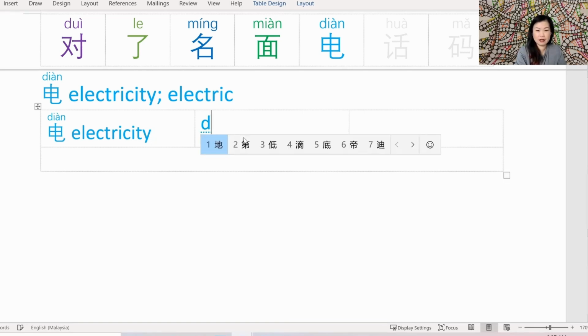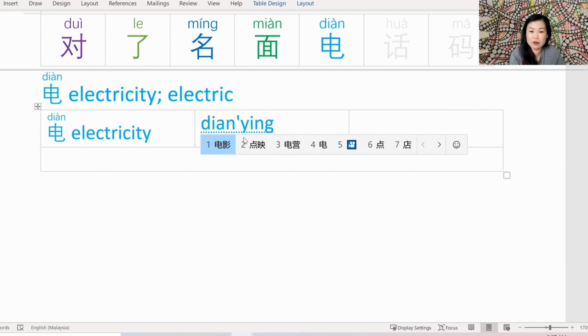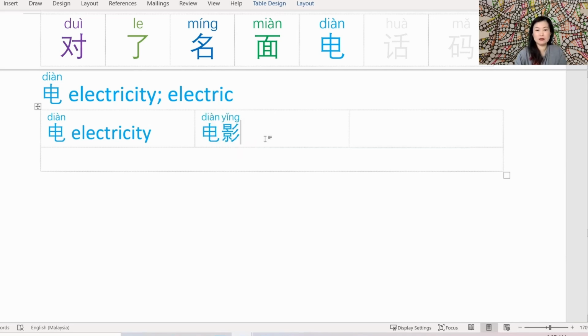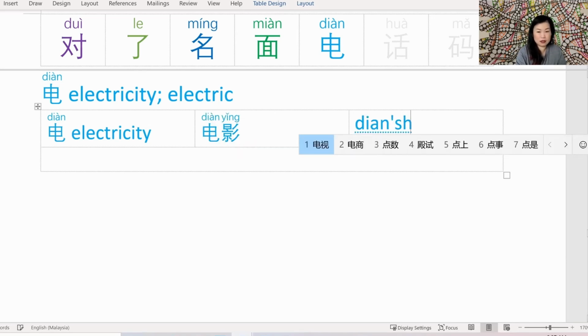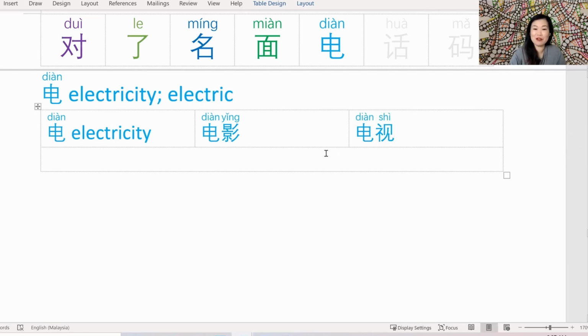Words using 电 are both my favorite ones. First one is 电影 and another one 是电视. They're both my favorites because 电影 is movies and 电视 is TV.